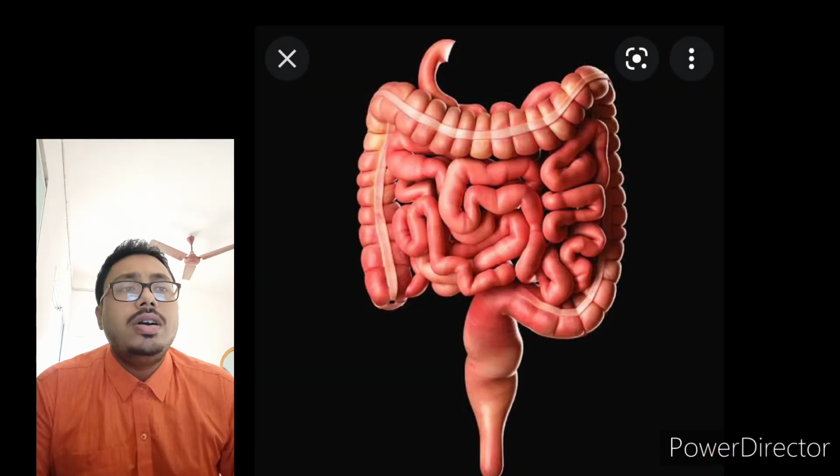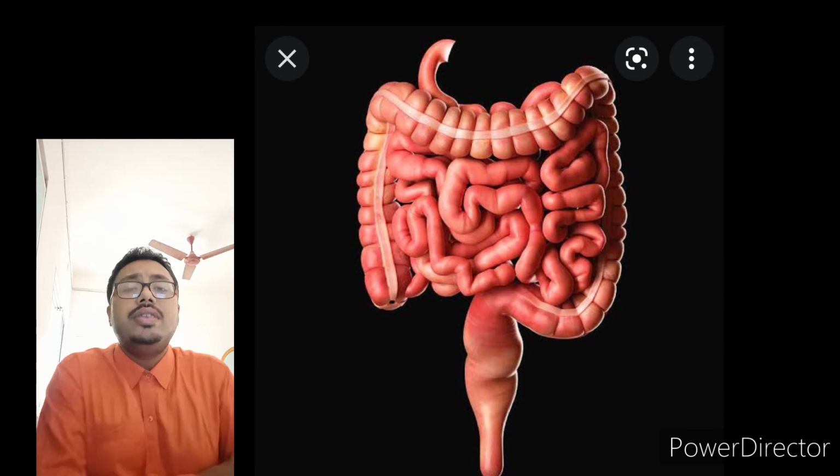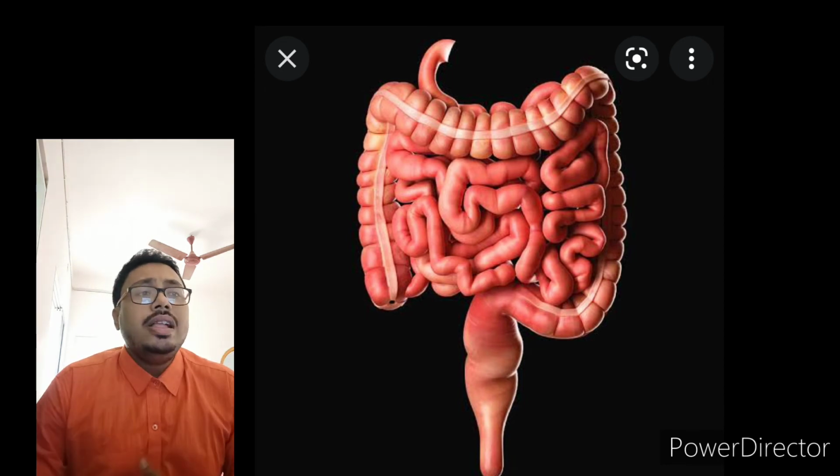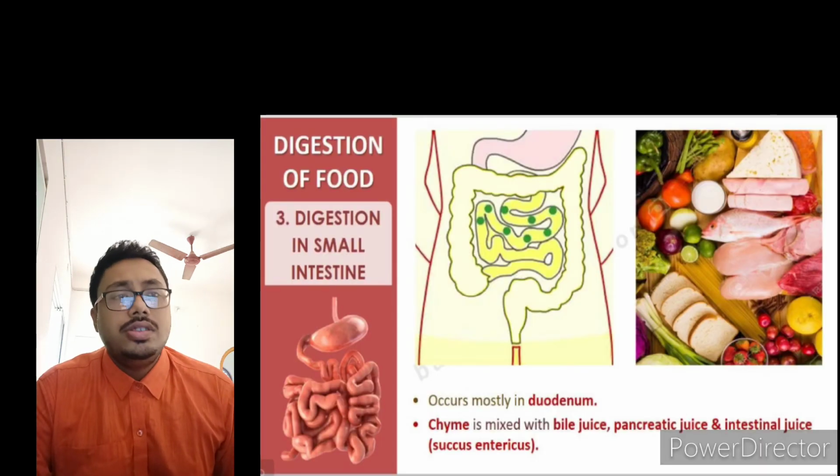Now digestion occurs in the small intestine. So first of all, it occurs in the duodenum. The chyme is mixed with the bile juice which is secreted from the liver, then pancreatic juice and intestinal juice.